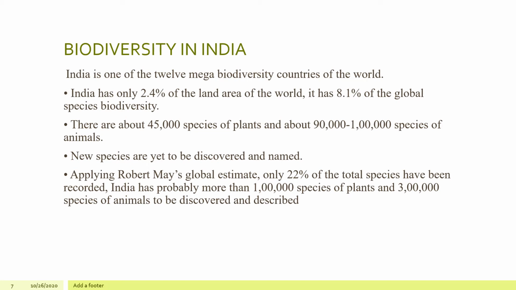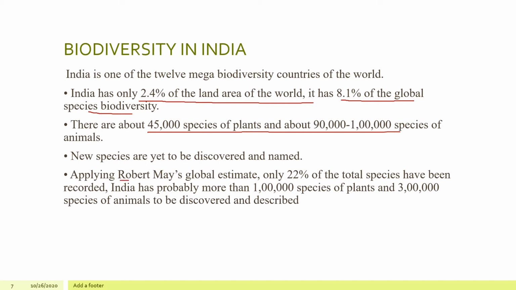Biogeography is the study of origin, environmental relationship, and distribution of plants and animals. India has only about 2.4% of the land area of the world, but it has 8.1% of the total global species biodiversity. It has got 45,000 species of plants and 90,000 to 1 lakh species of animals. You should feel proud of it.